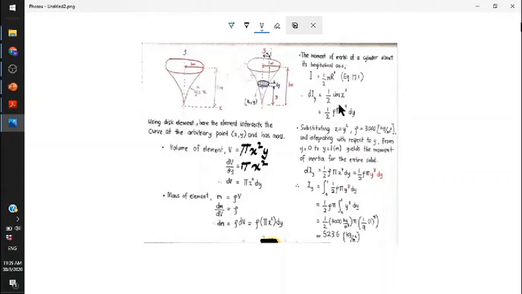Substitute the obtained dm just now into this equation, then you will get dIy. So now, in order for you to get the full elemental mass, you have to integrate this equation. dIy equal to 1 over 2 rho pi x to the power of 4 dy, and do the integration process.